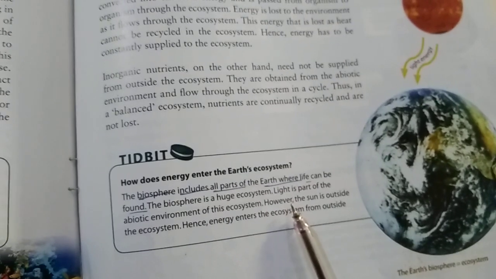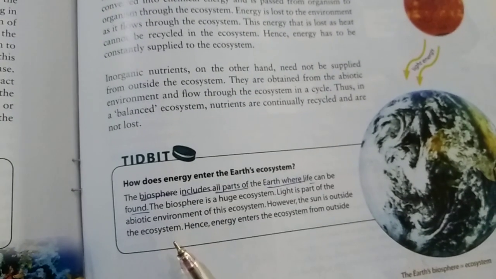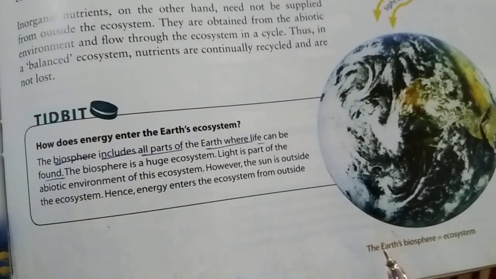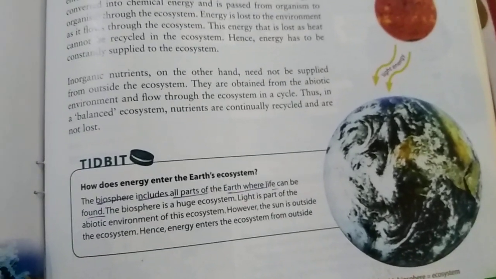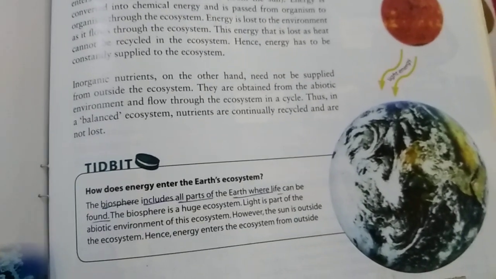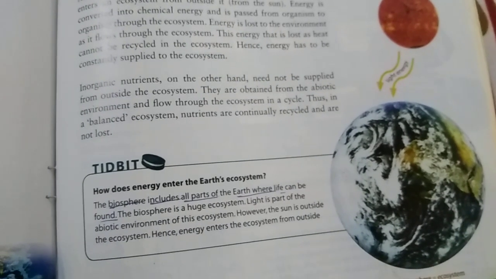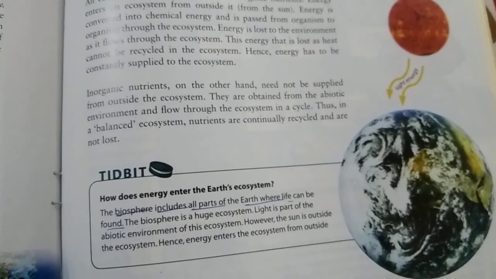However, the sun is outside the ecosystem, hence energy enters the ecosystem from outside. The Earth biosphere ecosystem does not include the sun, but all the energy enters from outside, from the sun.